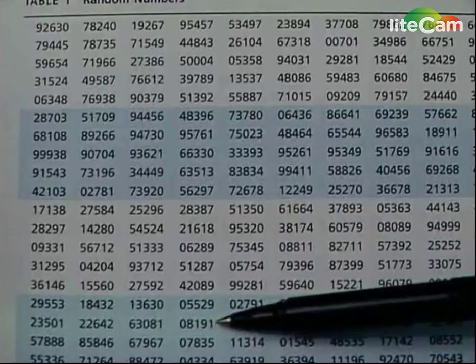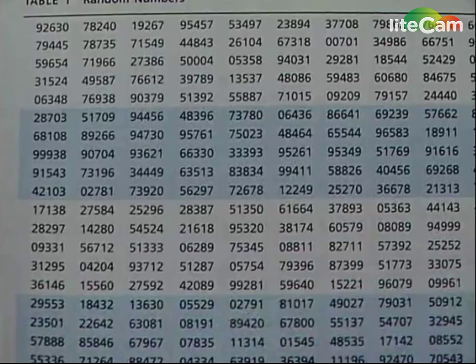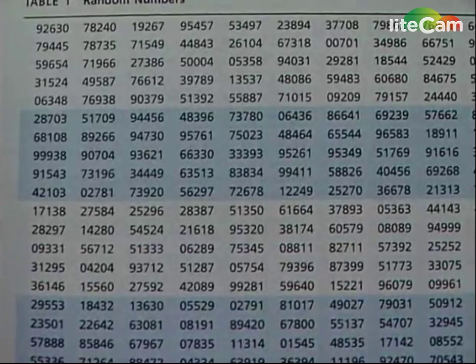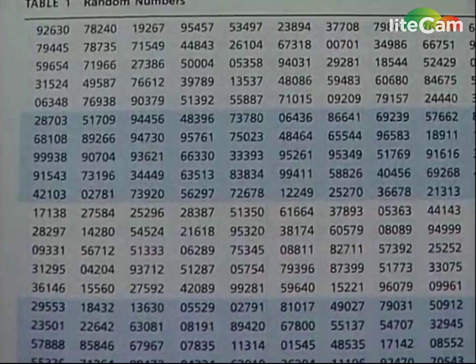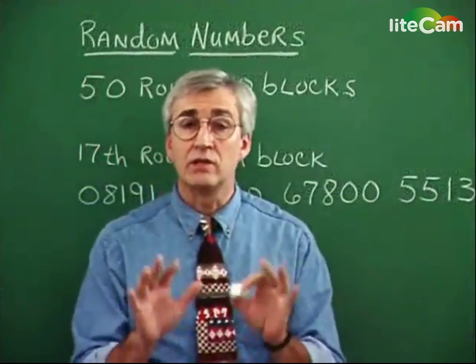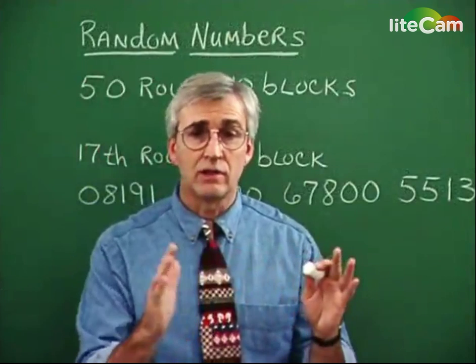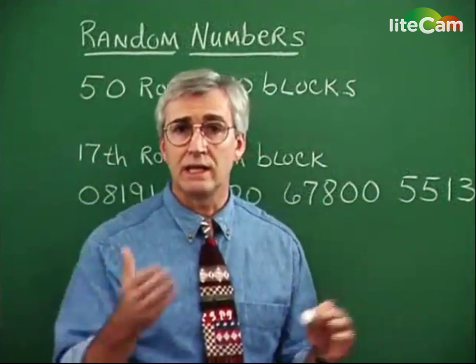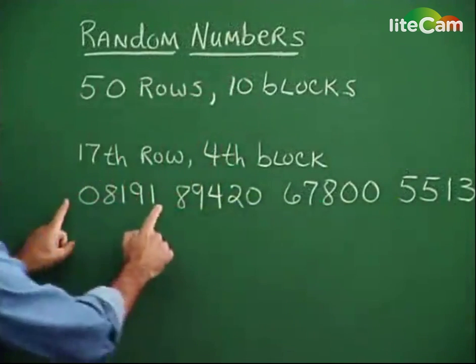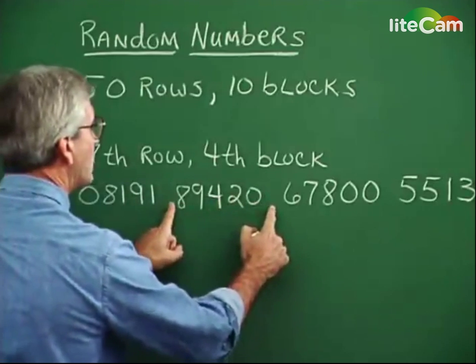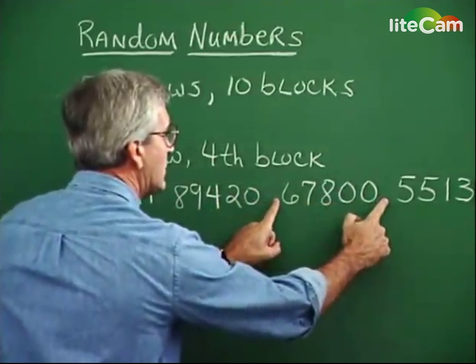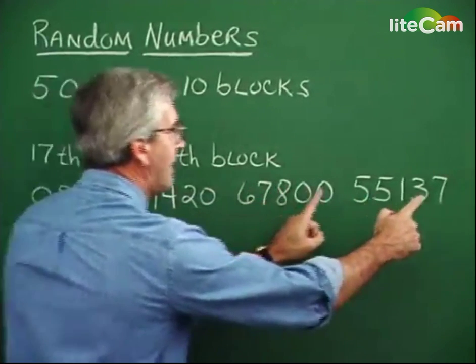All right, then we start with the digits 0, 8, 1, 9, 1, and then 8, 9, 4, 2, 0. And we continue to write down as many digits as we need, and I've recorded them here. So 0, 8, 1, 9, 1, 8, 9, 4, 2, 0. So right from the table, 6, 7, 8, 0, 0, 5, 5, 1, 3, 7, and so on.